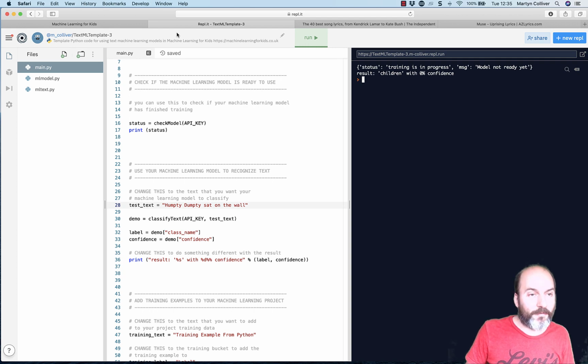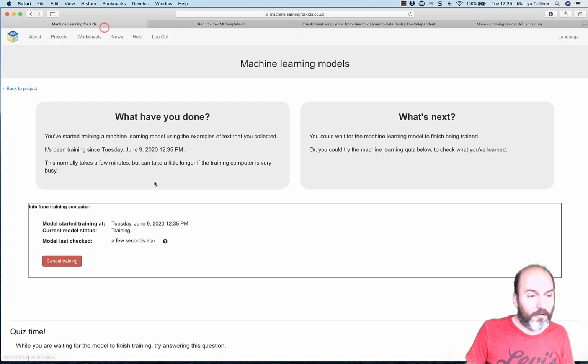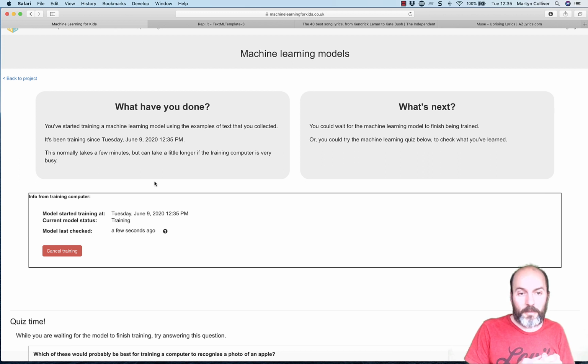Okay, fair enough. So let's just give it a little bit longer. It's going away and it's trained. Basically what it's doing, the machine is looking at those 70 lyrics and it's trying to classify them. It's basically trying to train itself so that it always recognises those 70 as children and the other 70 as top 40. It's looking for something to help it pattern and classify, just like you would have done when you're a child. This idea of learning is quite hard to actually understand how it works.